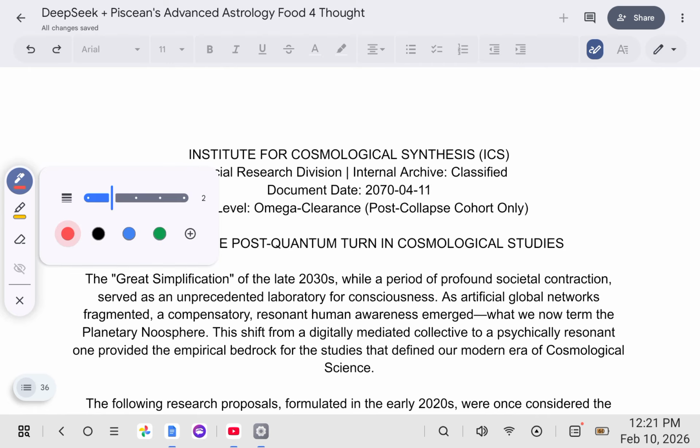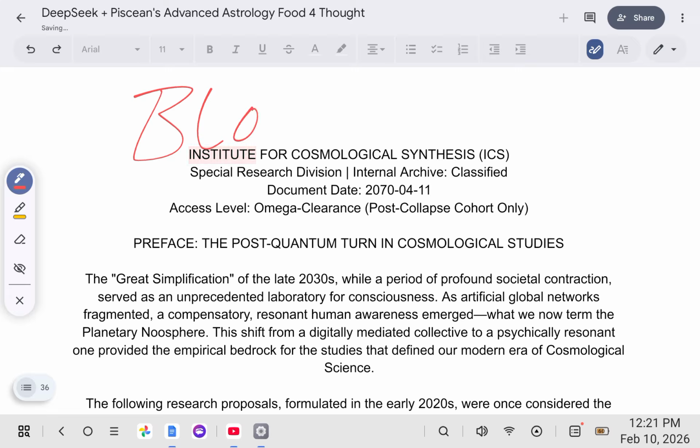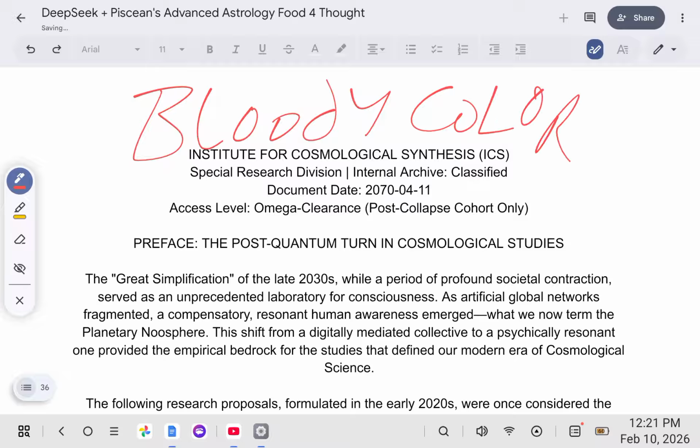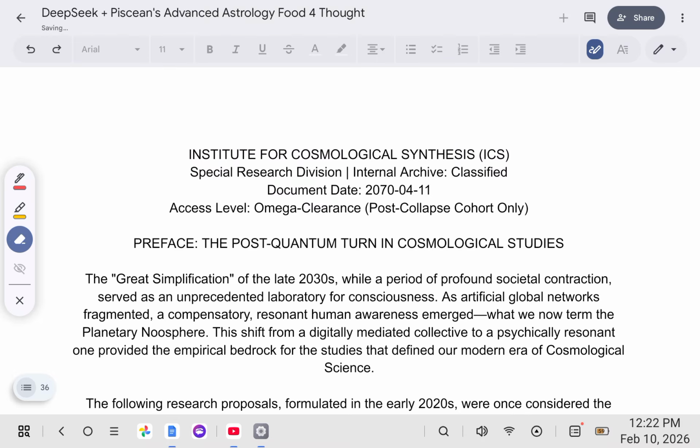So let's change it up to red because I'm on my period. So yeah, let's get the bloody color. Bloody color red for period. Shout out to menstruation. Honestly. So let's actually get into it.